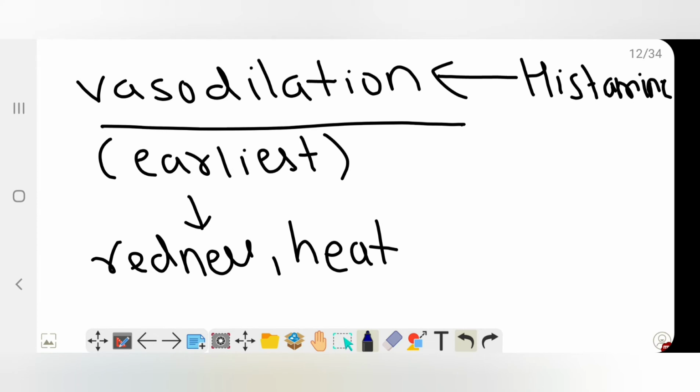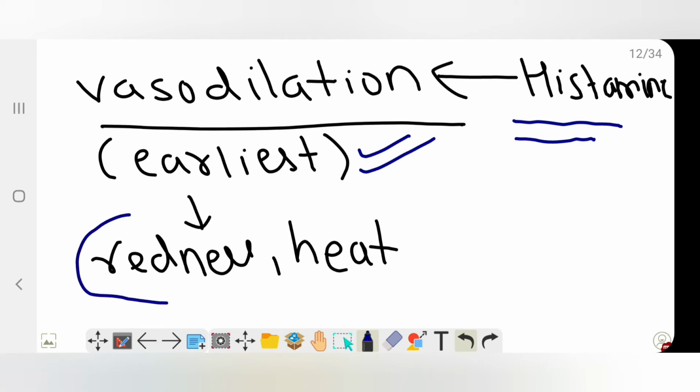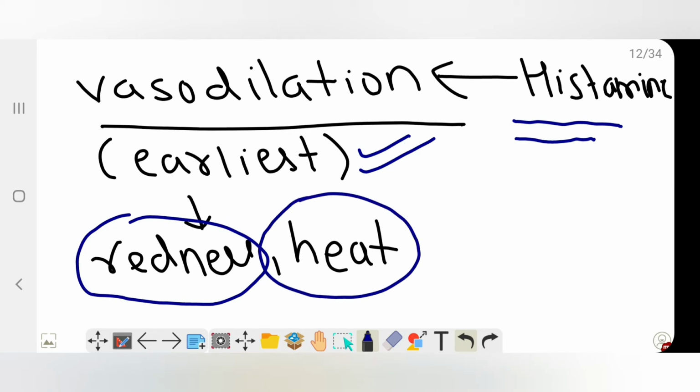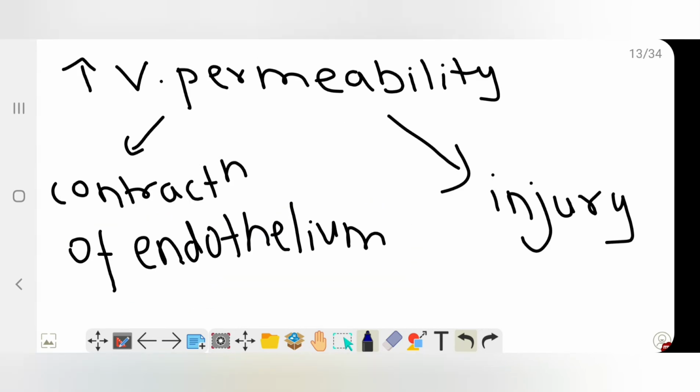Okay, so first coming to vasodilation. Why does this vasodilation occur? It is due to histamines. This is the foremost, earliest sign. When there is increased vasodilation, there is increased blood flow, thereby we get redness or increase in heat. This is due to vasodilation.